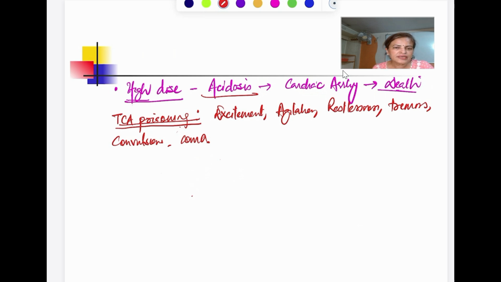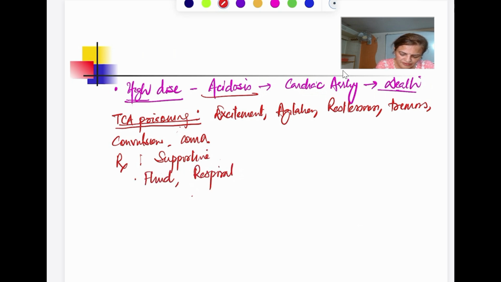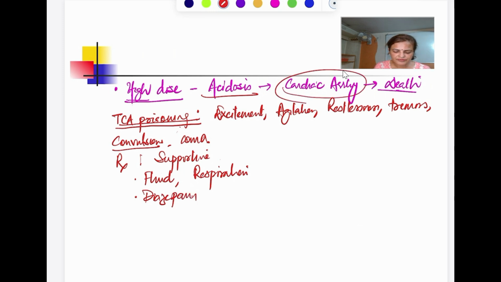आपने सबसे पहले इसका ये कि respiration, you have to maintain the respiration. So treatment is mainly supportive. जब भी होता है fluid आप करोगे, blood pressure maintain करोगे, respiration you have to maintain, ठीक है. So another thing is what else we can give to this patient. If the patient is having convulsions, ठीक है, तो उसको क्या देंगे? We can give diazepam. Now, if the patient is having a cardiac arrhythmia, now the cardiac arrhythmia is because of the acidosis.